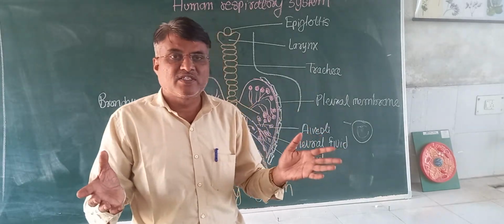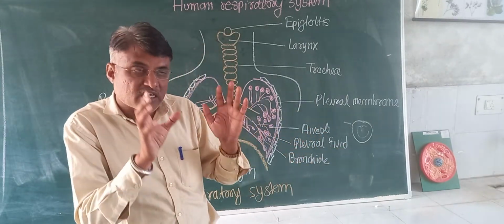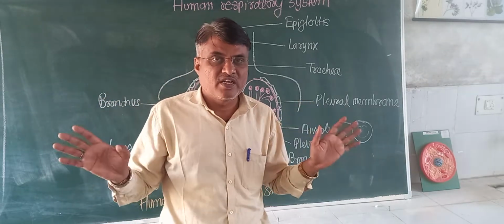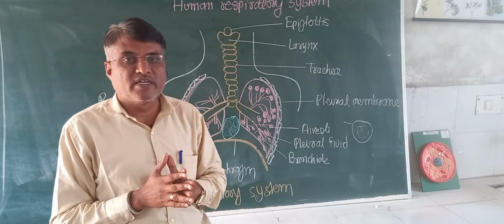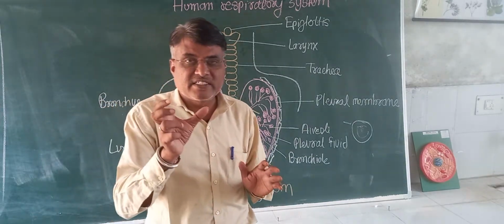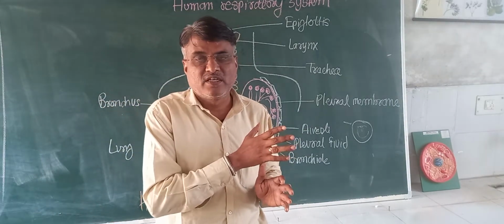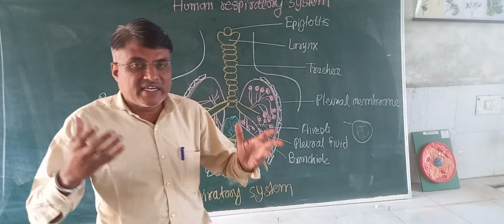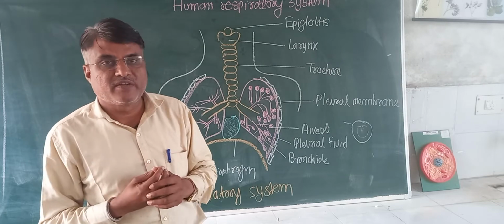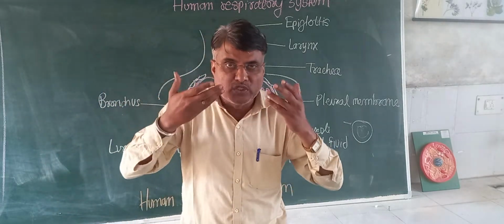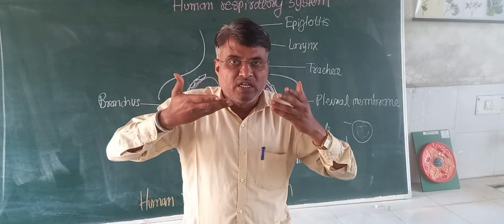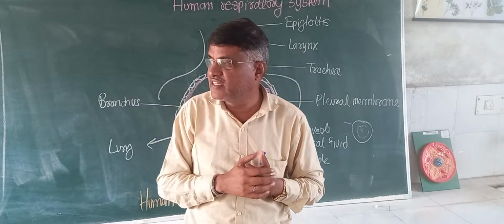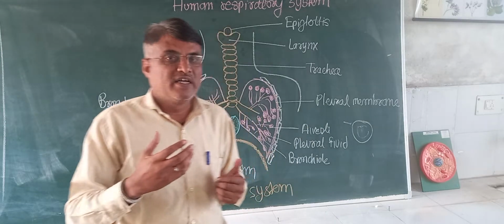In different animals, according to their functioning and structure of the body, the respiratory organs are different. In our body, the respiratory organ is the lungs, and lungs are present in pairs. And how we take the air, we have to see in detail. The oxygen we take comes through the nose, and from the nose, the nasal chambers, it comes into the pharynx. After the pharynx, it comes into the larynx.